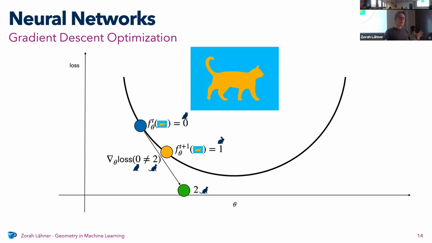But in this gradient descent setting, this is actually not a very good representation. Let's say we have our neural network and we're seeing this image and it says 0, that's an owl. And we can see in our training data that it's wrong. So we compute the gradient and update the parameters so it says cat. But then we just do half an update step. So let's say this leads to our output being interpolated in the middle, and then it would output 1. But 1 would mean, oh okay, now it's a rabbit.